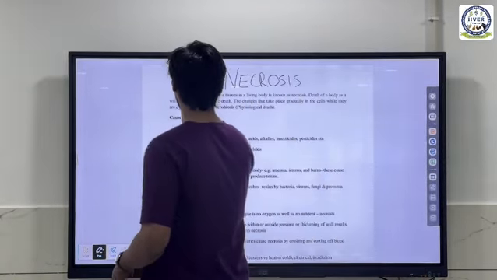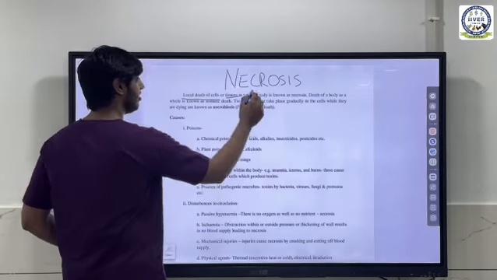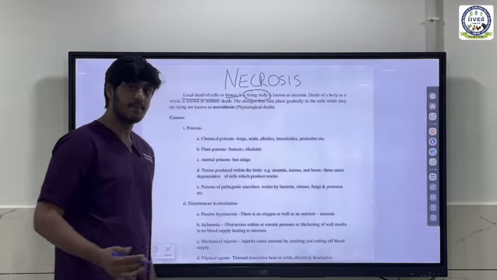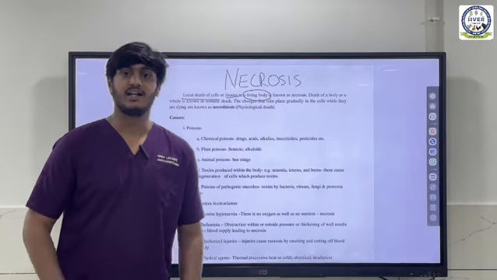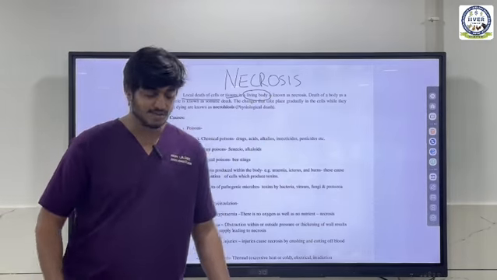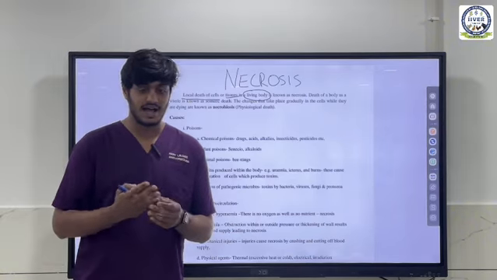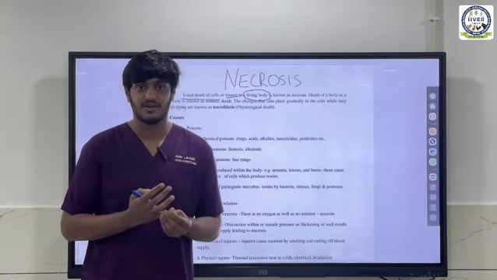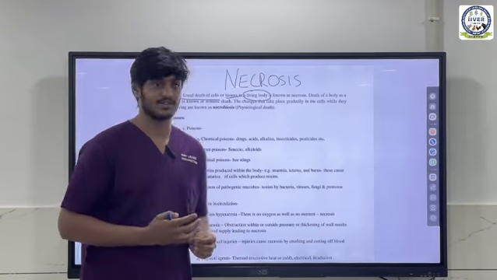Necrosis is the local death of cells or tissues in a living body. This is very important. It must happen inside a living individual. It cannot occur inside a dead animal. So for example, I am living, of course. So if for example my hand has a finger that is dead, then that is known as necrosis.